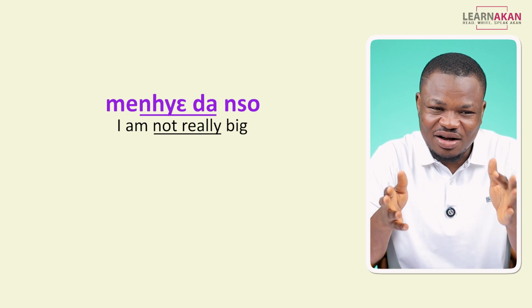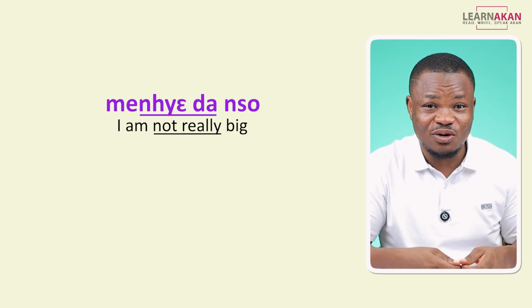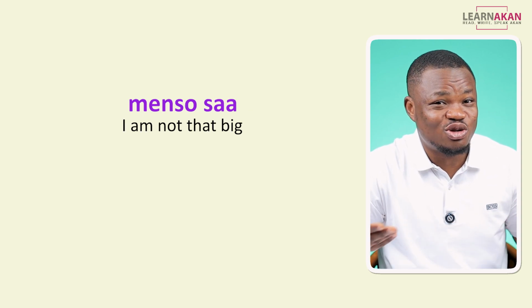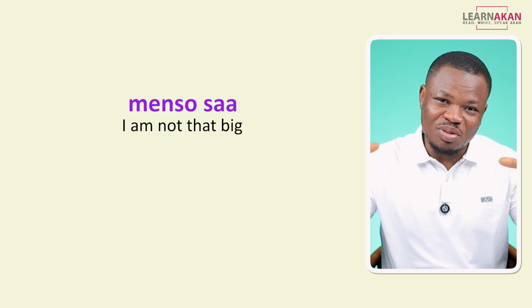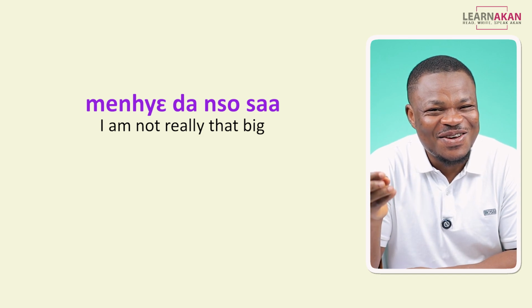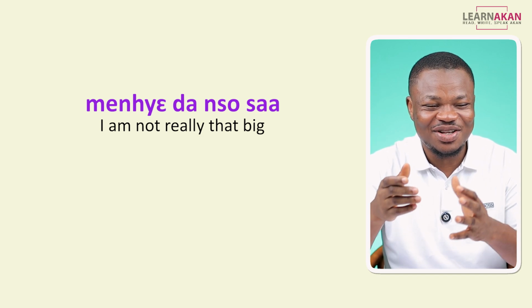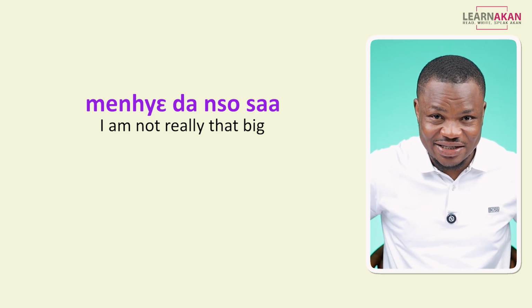So I'm big, but I'm not really big. You can use this or the previous one, mensosa, I'm not that big. We can also combine the two. We can say menshedansosa. So this is one way of describing the fact that you are big in size.